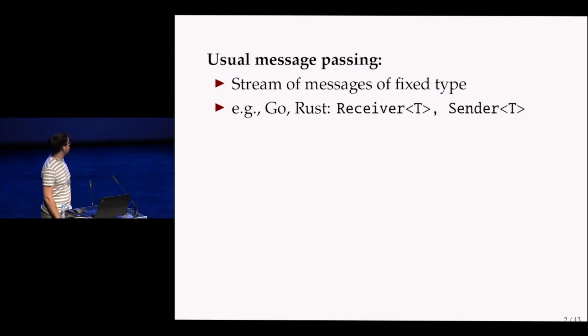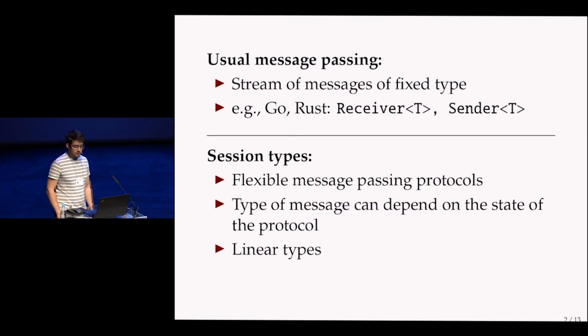This talk is about message passing. Usually in languages like Go or Rust, you have a channel type. In Rust, this is split into receiver and sender. And on those channels, you can send messages of a fixed type. But session types are a little bit more advanced. They are more flexible. The type of the message that you send at a particular moment can depend on the state of the protocol. And that state can change as you send more messages or receive messages. And this is handled by linear types.